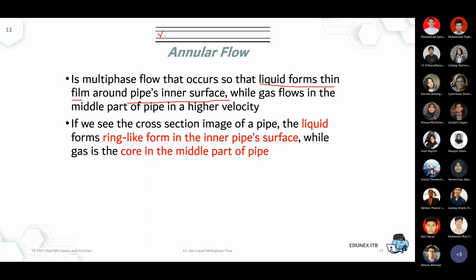You have the vapor at high velocity, and then you may ask, why is the liquid there? I get the point if the liquid is at the bottom, because it's a heavier compound, so gravity will put the liquid at the bottom. But actually, there will be some specific combination that could make the liquid wet the surface of the pipeline, while the middle part is gas. If you question why, then again, I will not talk in detail, but it relates to the momentum balance.